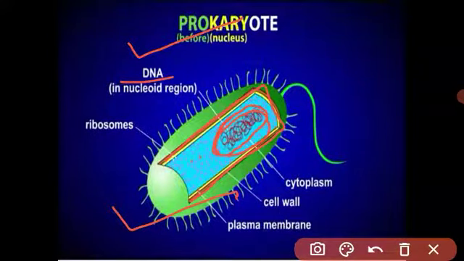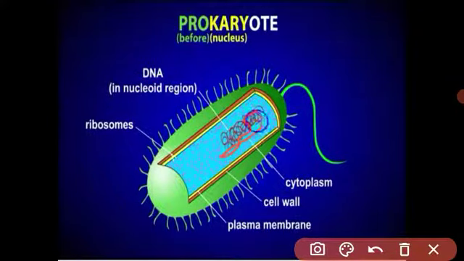What is meant by prokaryotic? Prokaryotic means the organism is a single cell organism with no well-defined nucleus. There is only a single DNA. Small ribosomes are present, cytoplasm is present. Got it? What is the prokaryotic? Prokaryotic means primitive nucleus, premature nucleus. Got it? And it is present in single cell organisms.